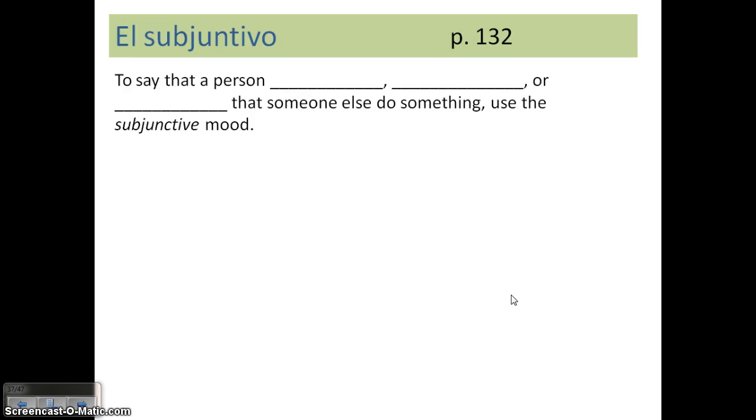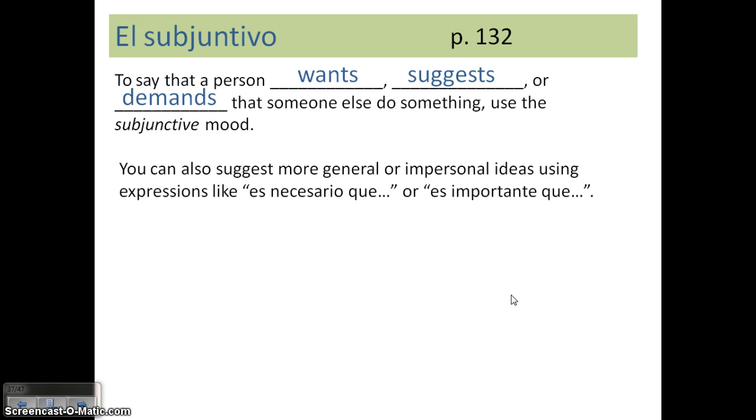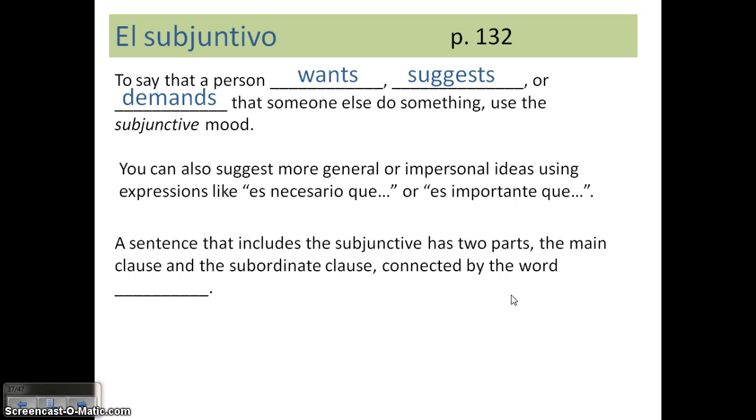Now, we use it to say that a person wants, suggests, or demands that someone else do something. That's when we're going to use a subjunctive mood. You can also suggest more general or impersonal ideas using expressions like es necesario que or es importante que. A sentence that includes a subjunctive has two parts, the main clause and the subordinate clause connected by the word que. Here are a couple of examples.